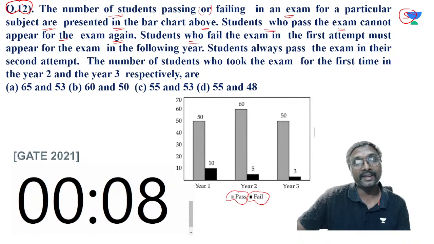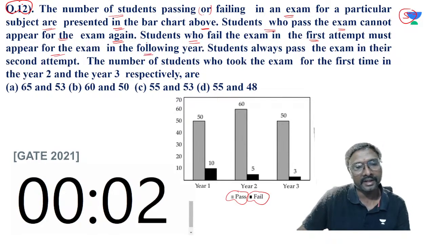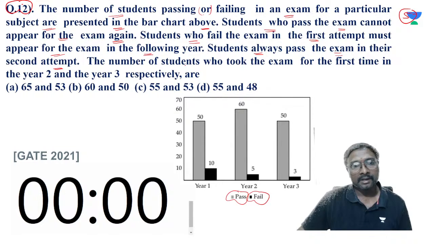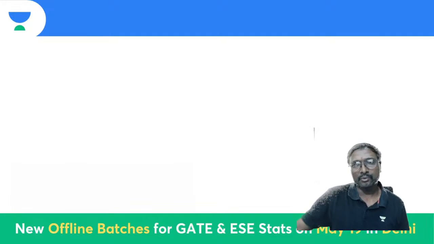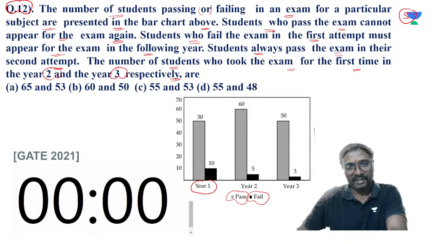Students who fail in the examination in the first attempt must appear for the exam in the following year, in the next year they must attempt. Students always pass the exam in their second attempt, so whenever they attempt the second time, they will pass definitely. The number of students who took the exam for the first time in year 2 and year 3 respectively are, if you just observe, these bars correspond to the first year, these to the second year, and these to the third year.